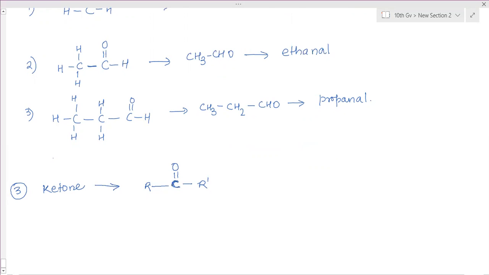So in this case, the carbon with the double bond should be present between 2 carbon atoms, but it is not needed to be exactly in the middle. It can be anywhere, but the main thing is that this should not be at the end. So this functional group should not be at any end. So we should start from prop.